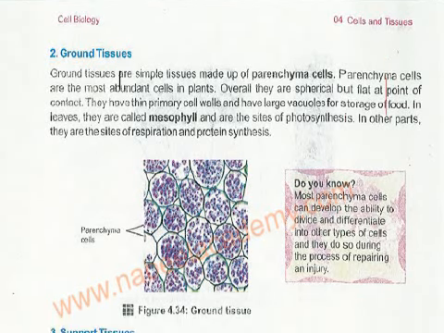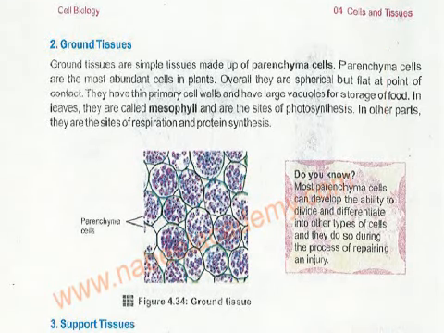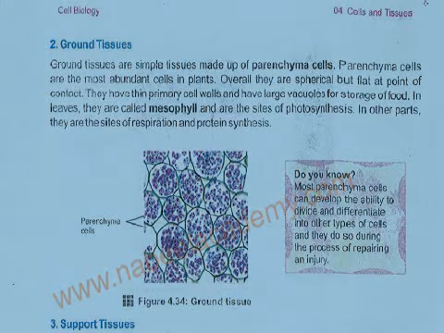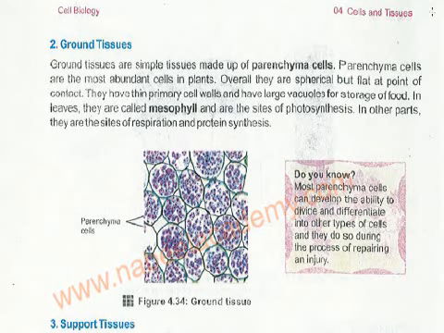Just see the diagrams also. Number two is the ground tissue. Ground tissues are made up of parenchyma cells, and they have a thin primary cell wall.